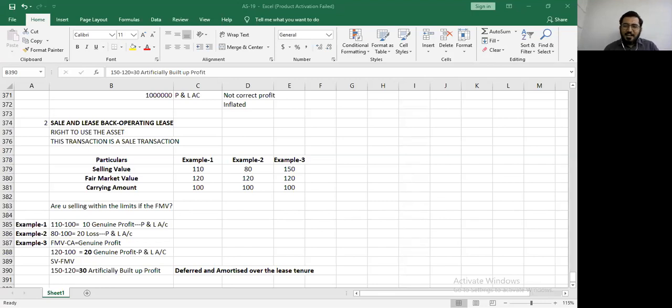So this kind of manipulation can be done. However, if you look at the loss position, you will actually have to record the loss in the books. Because of that, there are very few chances that manipulation can take place in this case, right? I hope that solves your doubt and you are now absolutely clear with it.